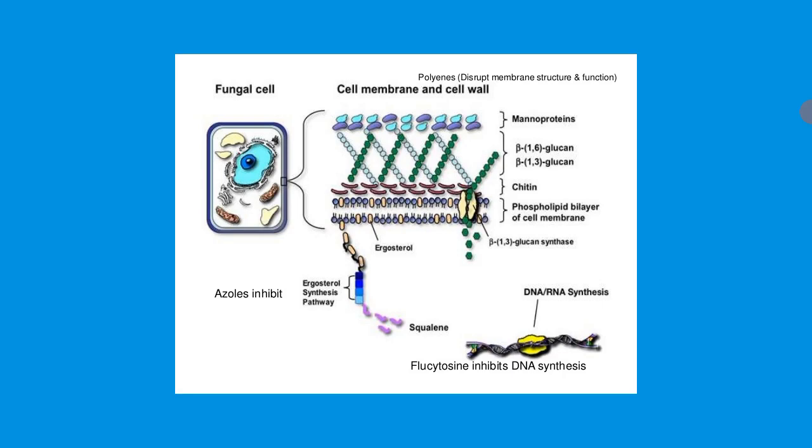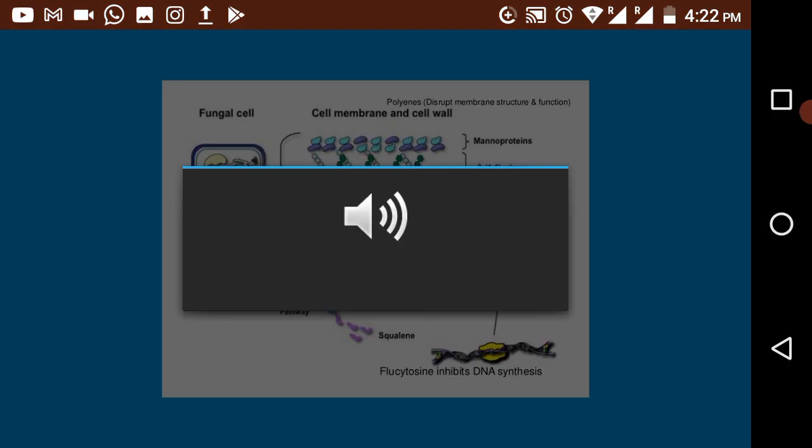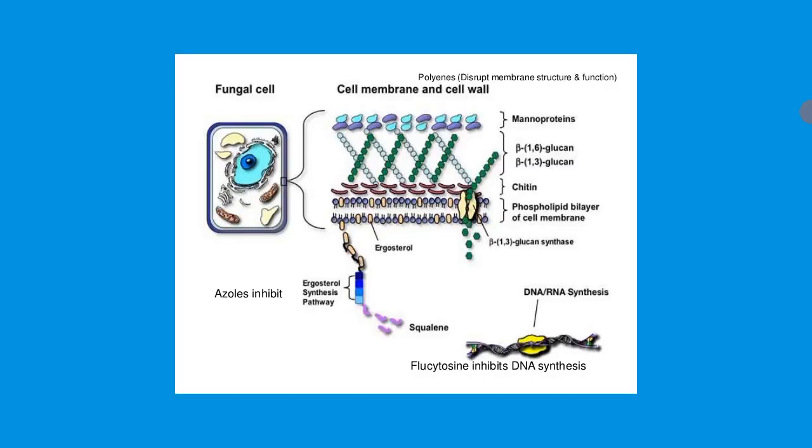The cell membrane is responsible for transferring materials and molecules, and the cell wall is responsible for maintaining the fungal cell structure, by cross linkage of the beta 1 to 6 glucan and beta 1 to 3 glucan with the chitin residues. These are the basic molecules present in the cell membrane and cell wall of fungal cells.